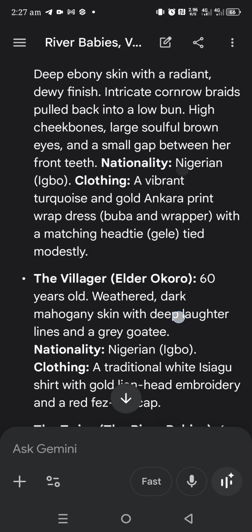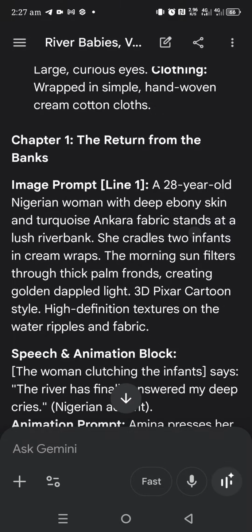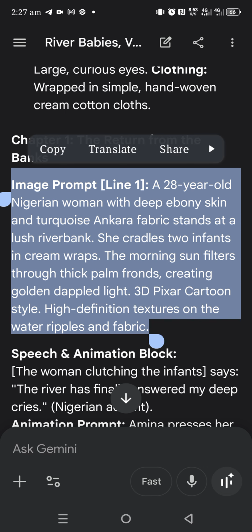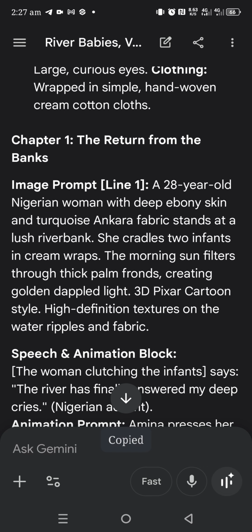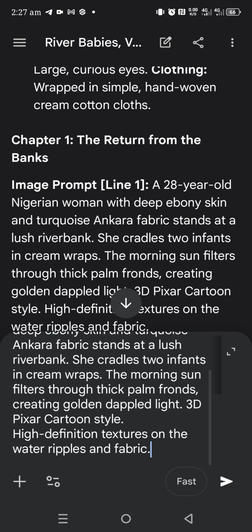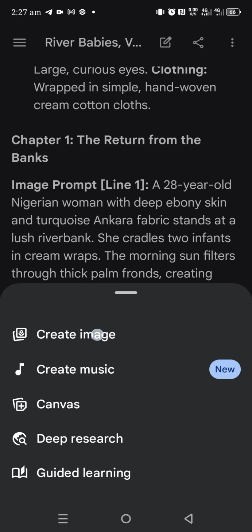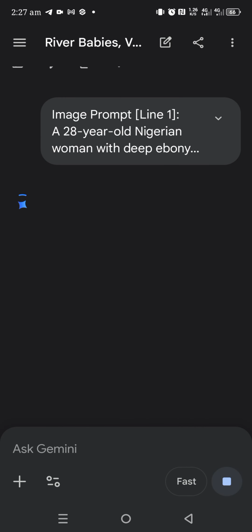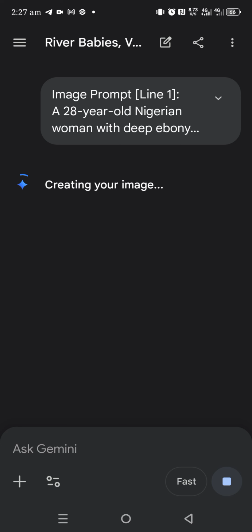So we just have to copy this image prompt. When you copy it, move straight to this place and click it. Click here and then put it on image, and then you can just click go. Now let's see what happens. So we are generating the first image for our video.